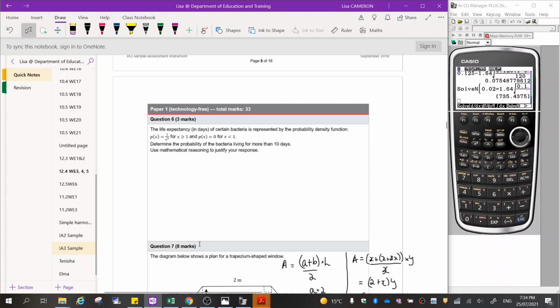The life expectancy of a certain bacteria is represented by the probability density function. Determine the probability of the bacteria living for more than 10 days. Use mathematical reasoning to justify your response.